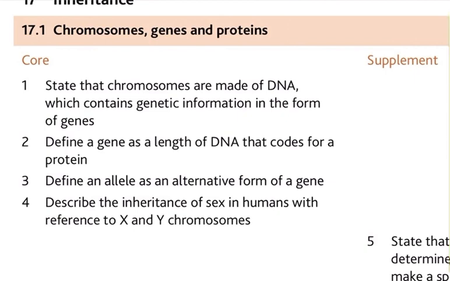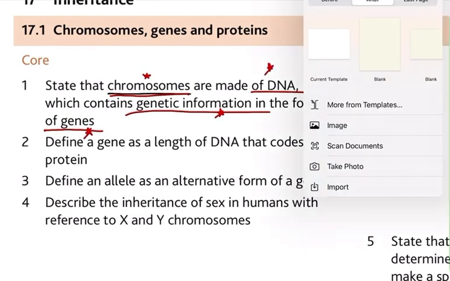So this learning outcome shows us that we should know what you mean by chromosomes, what you mean by DNA, what you mean by genetic information, and what you mean by genes. So this means chromosomes, DNA, genetic information and genes. For this reason, we have to understand that the nucleus of every cell of our body, this is our body and we have got trillions of cells.